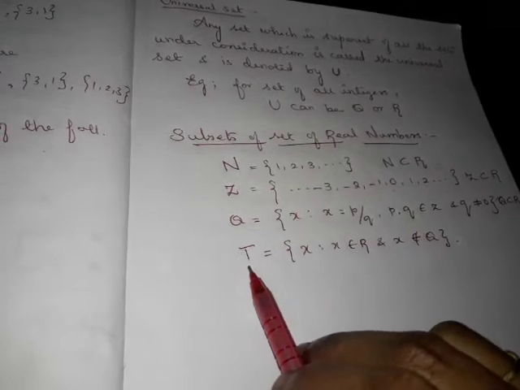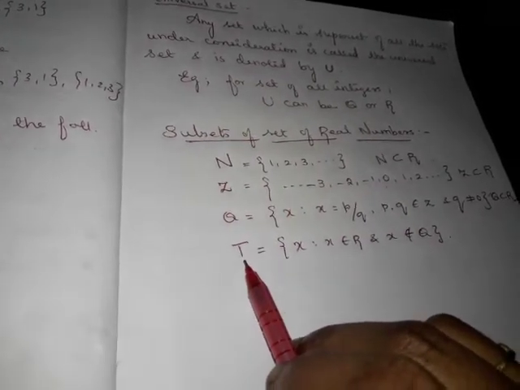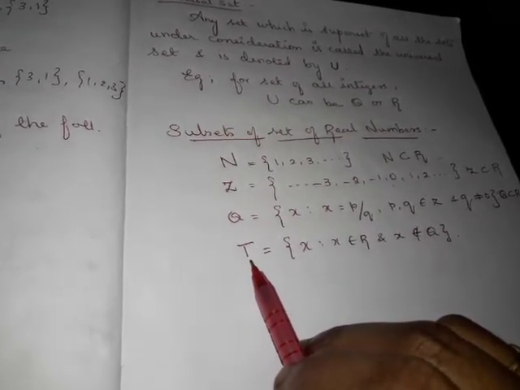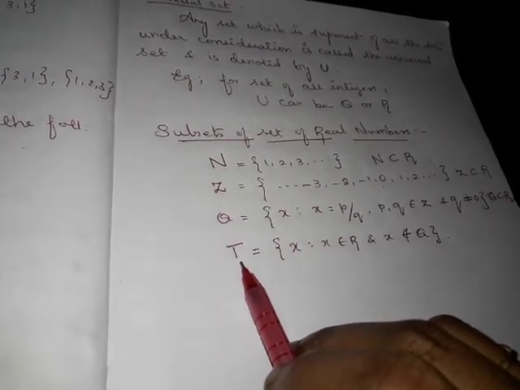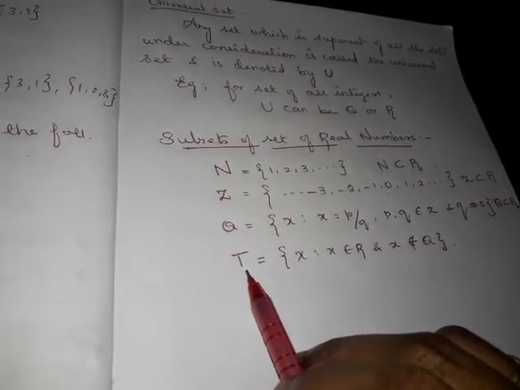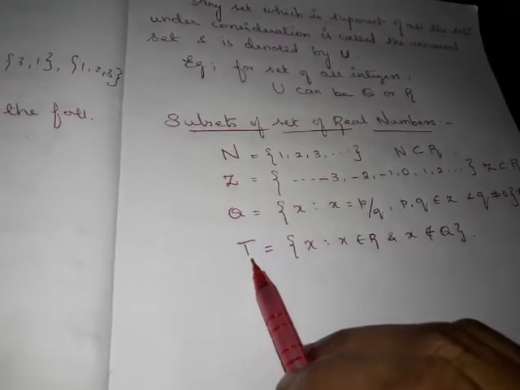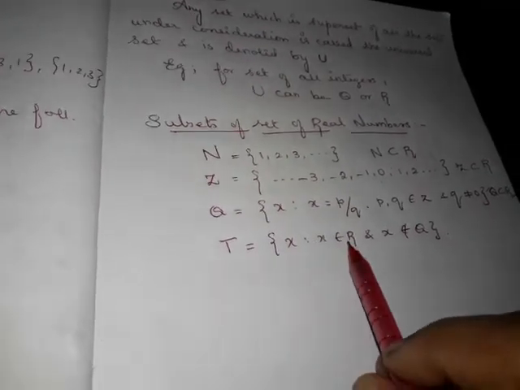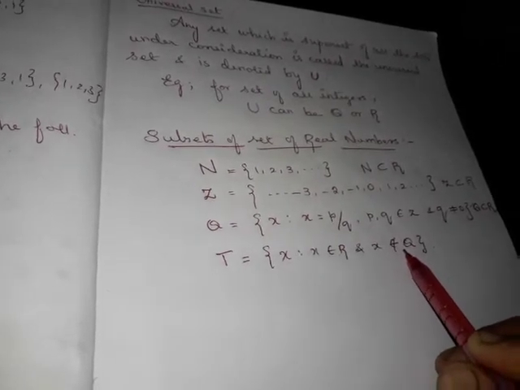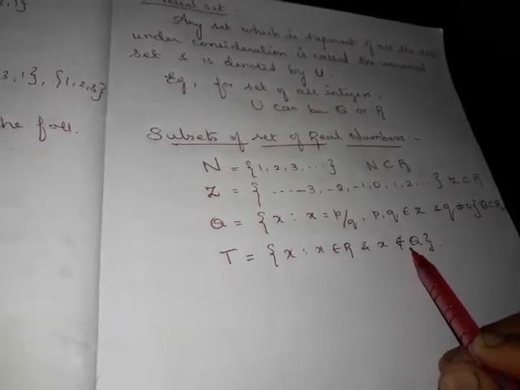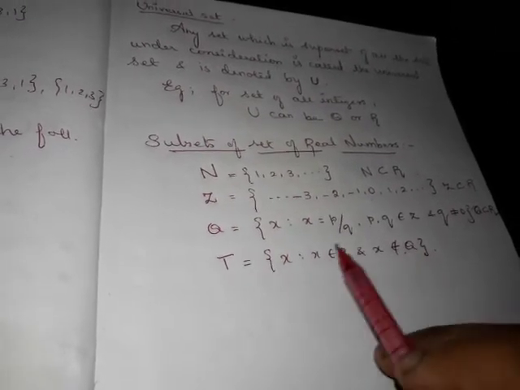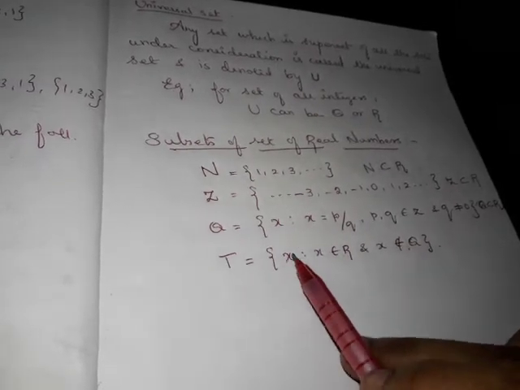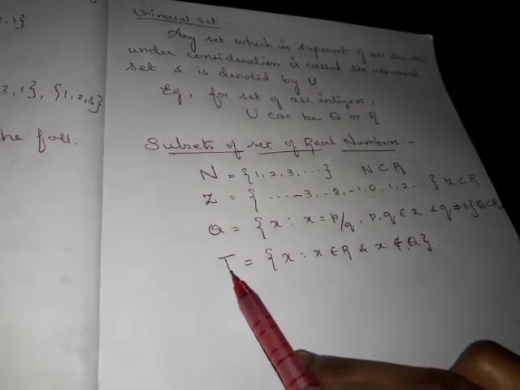Then what is T? T denotes the set of irrational numbers. How can we express the set of all irrational numbers? The definition of irrational number itself says the number which is not rational will become irrational, right? So, the set of all x such that x belongs to R and x does not belong to Q. A real number which is not a rational number will become an irrational number. So, this is T. T denotes the set of all irrational numbers.